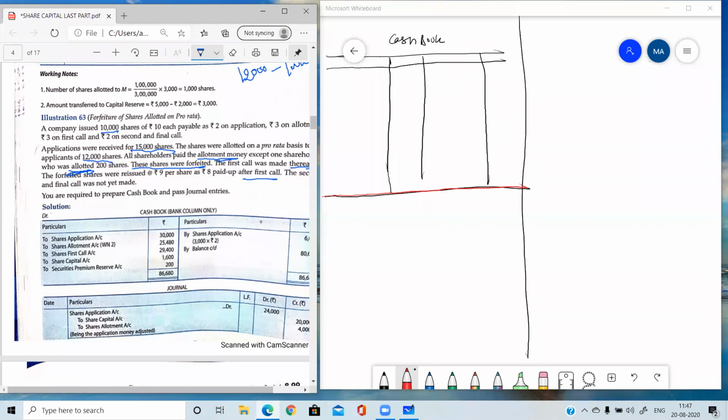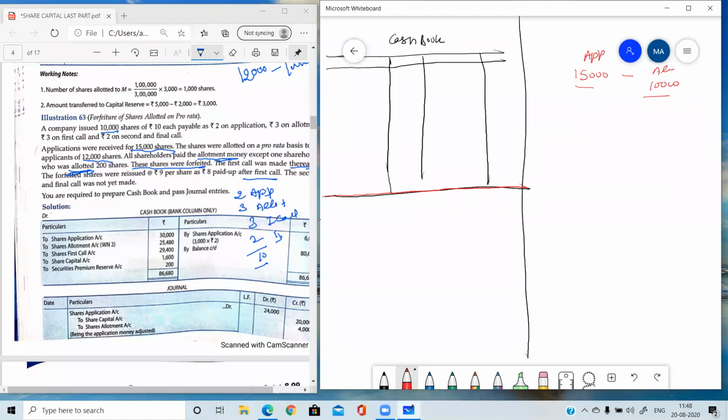Okay. So a company issued 10,000 shares, 2 on application, 3 on allotment, 3 on first call, and 2 on second call. Total 10 without premium. And the applications were received for 15,000 shares. This is applied and this is allotted. Allotment is made. We can make the allotment only to 10,000 as we have issued 10,000.